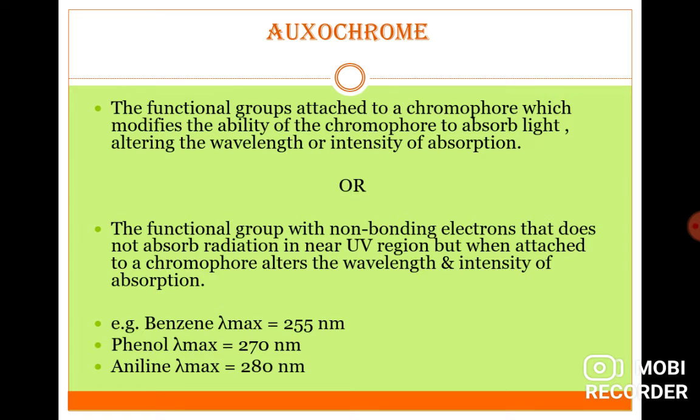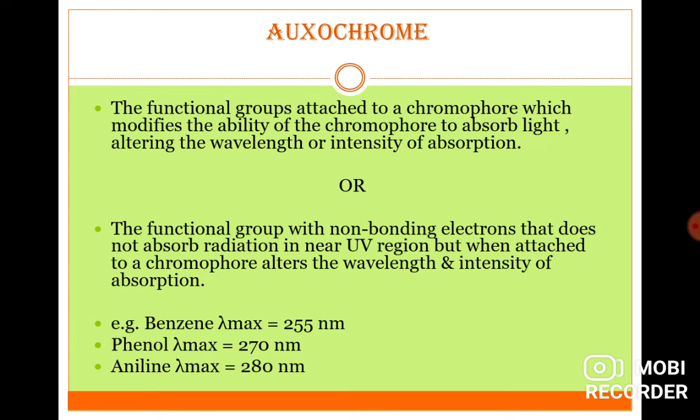What is an auxochrome? A functional group attached to a chromophore which modifies the ability of the chromophore to absorb light, that is, altering the wavelength or intensity of absorption. A functional group with non-bonding electrons does not absorb radiation in the near UV region, but when attached to a chromophore it alters the wavelength and intensity of absorption.